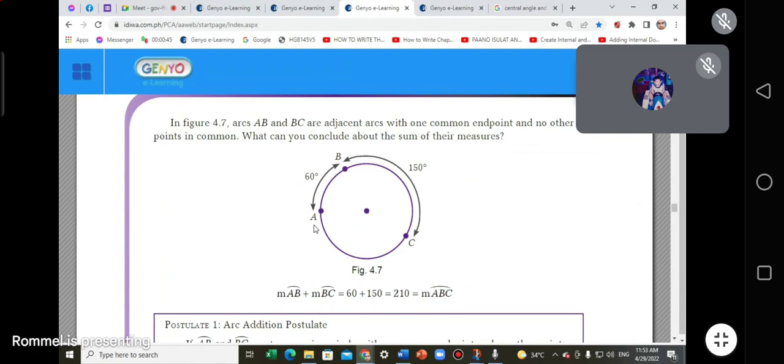Remember when we say a minor arc AB, it has two letters only, AB, and then BC is a minor arc only because it is less than 180, in contrast to the major arc, which should be greater than 180. So this is 150, which is less than 180.